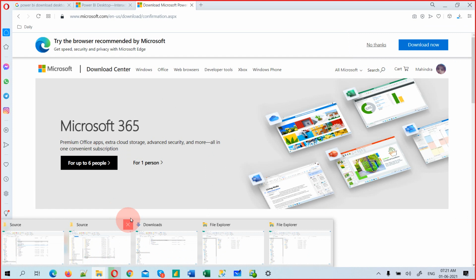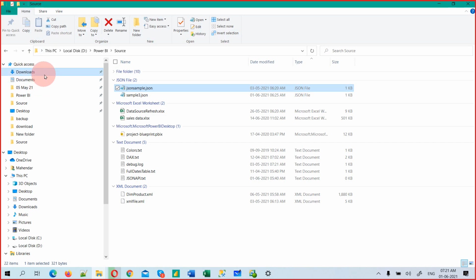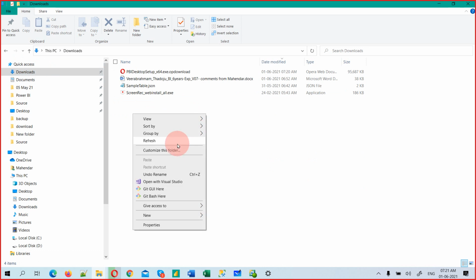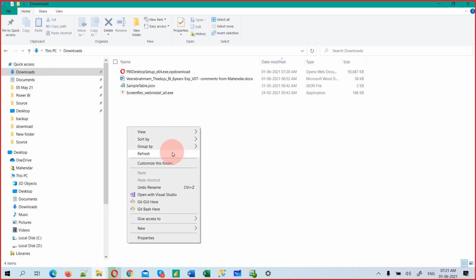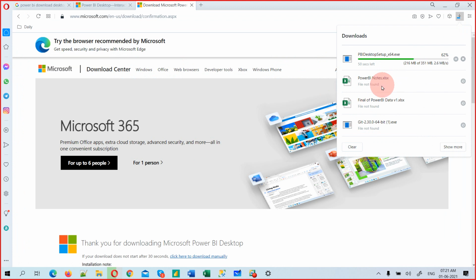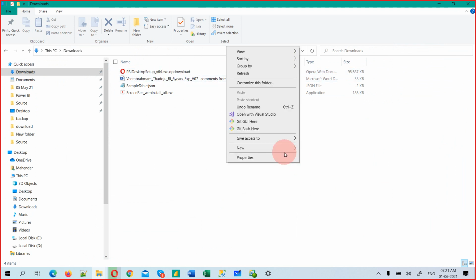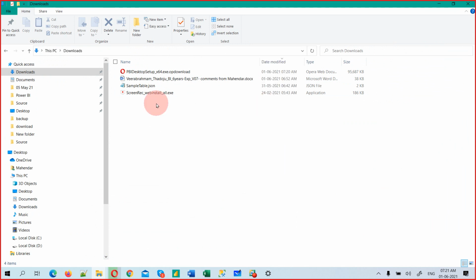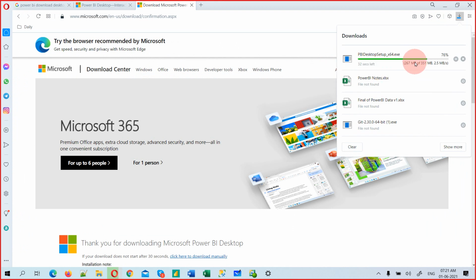So now let's go to the source, downloads. Okay, where is the download? This download. So now you see, refresh. Okay, still it's not downloaded. Still in the download mode. Now you see here the download is still in progress. That is the reason. If you see a partial download extension, that means it is not completely downloaded. It should have only .exe. Sometimes we close the browser, which will not download properly. I did not close it, so it's still downloading, but it's showing here.